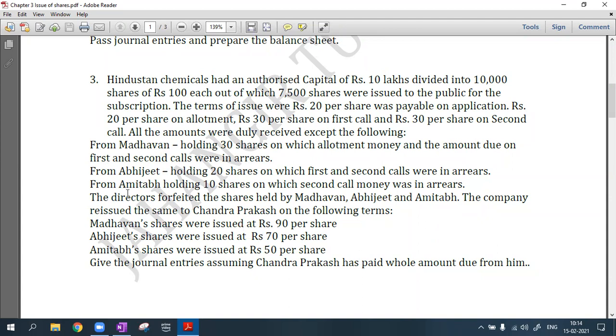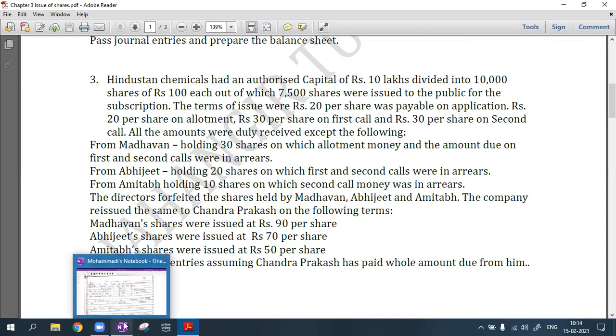Obviously, they are not paying money, so the shares are forfeited, and then the company reissued them to Chandra Prakash on the following terms. Madhavan's shares were reissued at rupees 90 per share, Abhijit's shares at rupees 70 per share, and Amitabh's shares at rupees 50 per share. Give the journal entries assuming Chandra Prakash has paid the whole amount due from him.